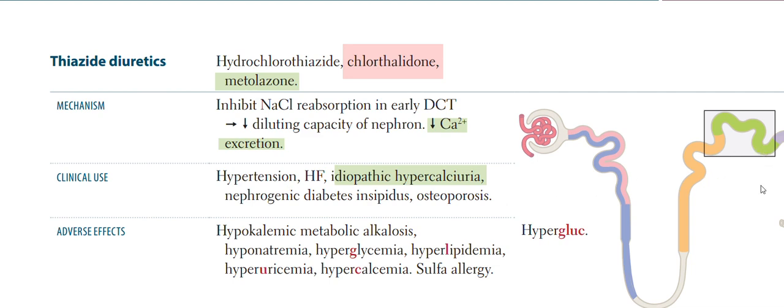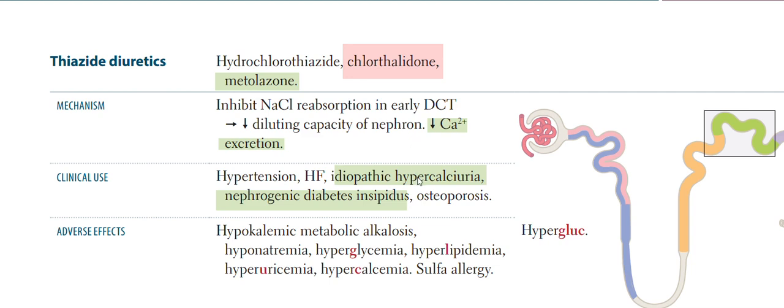Nephrogenic diabetes is the one where ADH is not having receptors in the nephron, so water is not being reabsorbed. Okay, this is one where we find questions, but we are not sure how it works here. Thiazide, osteoporosis, because it decreases calcium excretion.